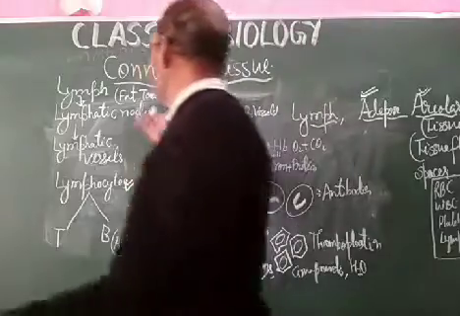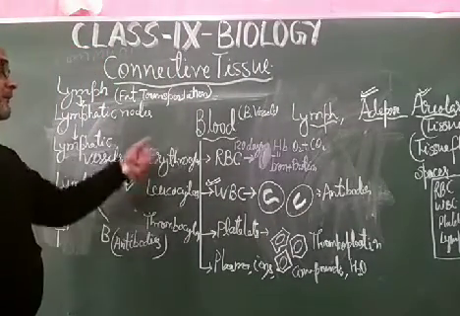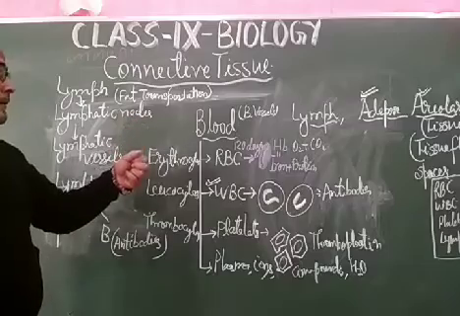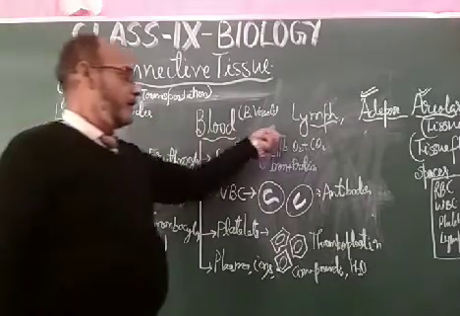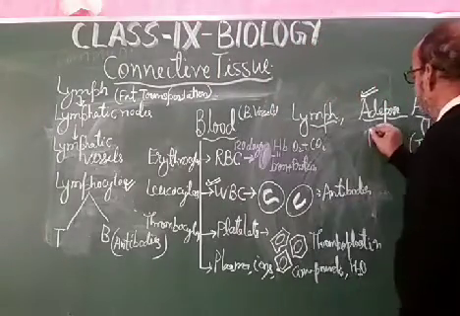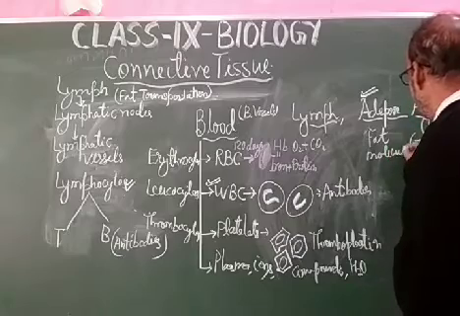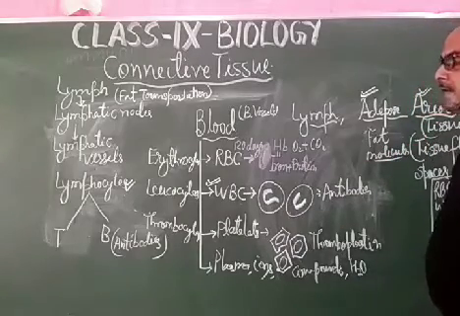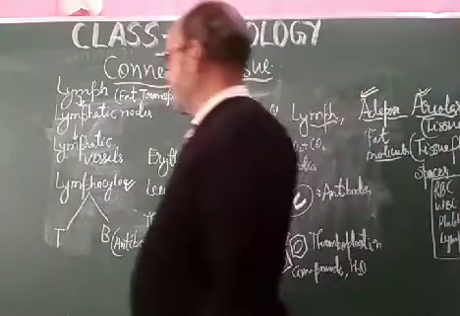Dear students, this is all about the fluid connective tissue, and this fluid connective tissue is of four types. Now you can tell: blood, lymph, adipose, and areolar tissue. Adipose is nothing but fat molecules. Now let us practice some questions.